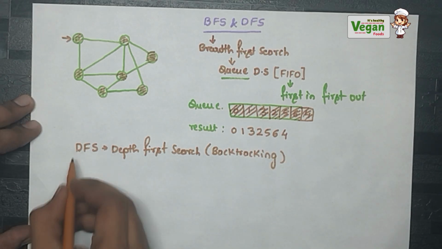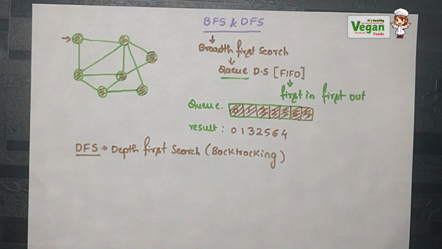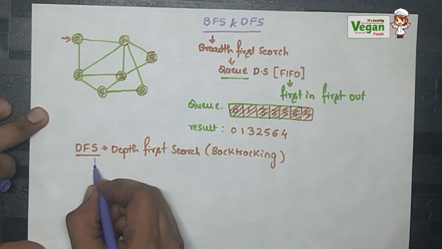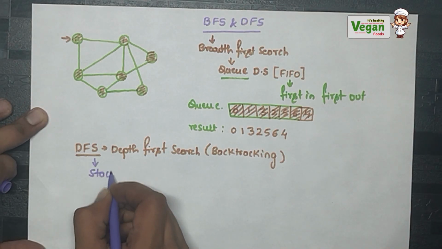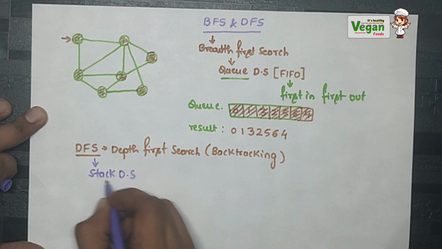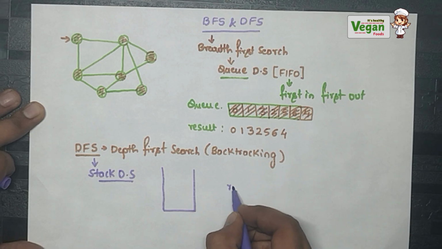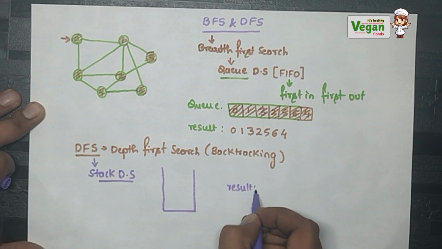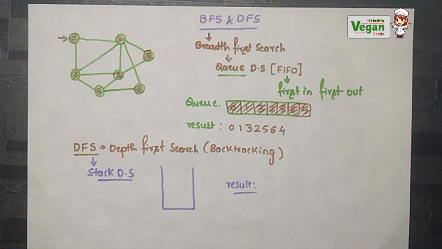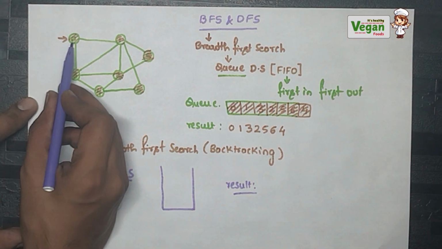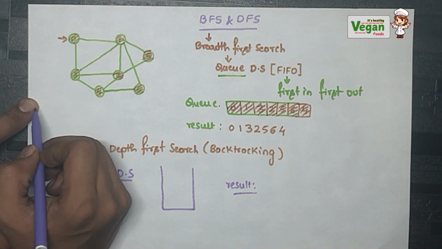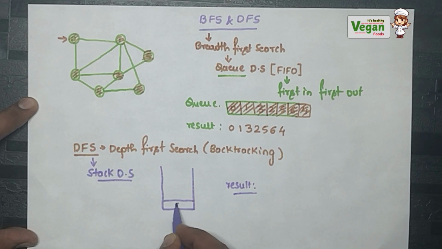Now this DFS or the depth first search algorithm will be following the stack data structure. Now let's solve the same graph. So this is my stack, and which will be removed will be written here in the result. Now if I consider the same node, that is 0 as the source node, so 0 will be inserted.